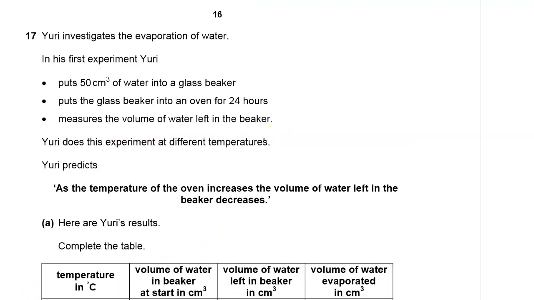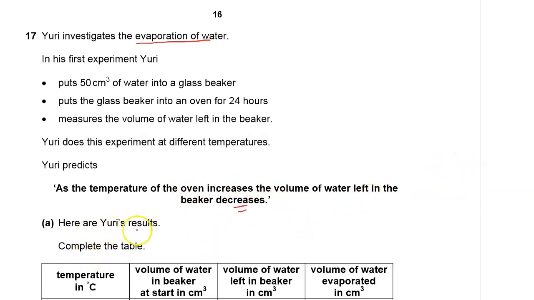Question number 17. Yuri investigates evaporation of water. Water turns from liquid to gaseous state. In his first experiment, Yuri puts 50 centimeters cubed of water into a glass beaker, puts the glass beaker onto an oven for 24 hours, and measures the volume of water left in the beaker. Yuri does this experiment at different temperatures. Yuri predicts as the temperature of the oven increases, the volume of water left in the beaker decreases.